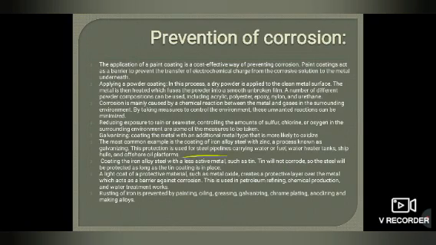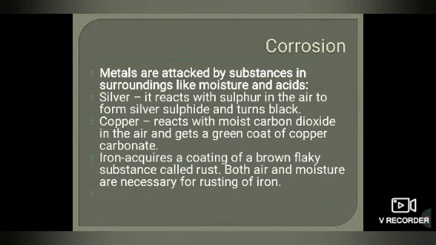Basically, metals are attacked by substances in the surroundings like moisture and acid. Silver reacts with sulfur in the air to form silver sulfide, and turns black. Copper reacts with moist carbon dioxide in the air and gets a green coat. Whereas iron acquires a coating of a brown flaky substance called rust.